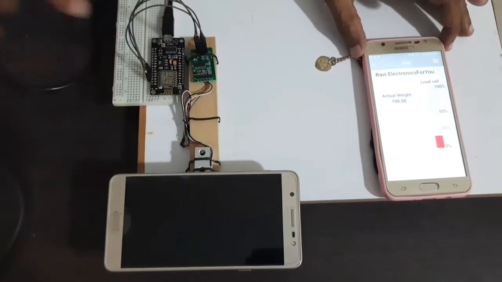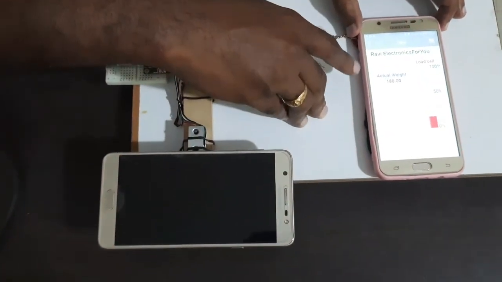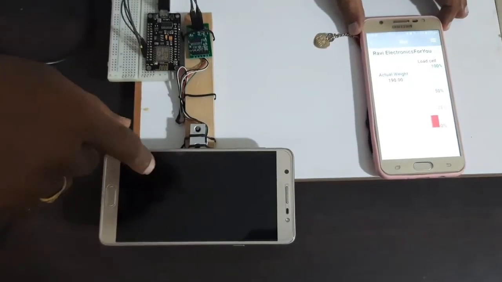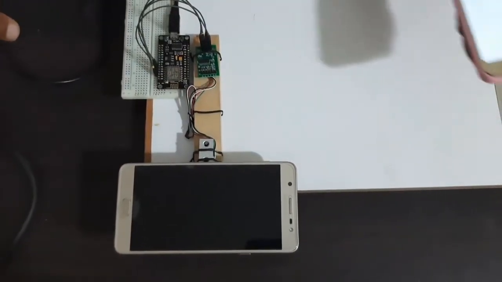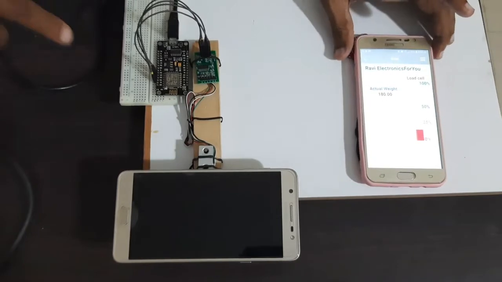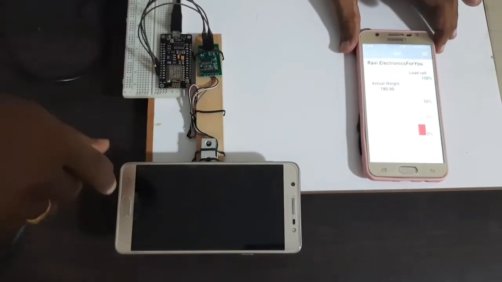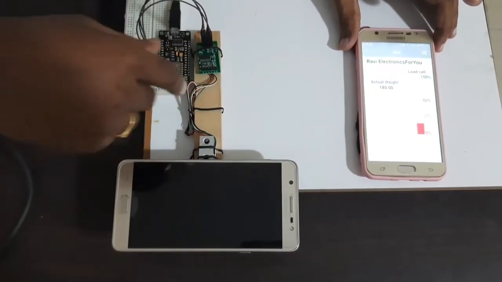I have developed a small application where I can measure the weight of my mobile wirelessly. This is completely wireless. I have developed one app where I can measure the weight of my mobile phone over internet.